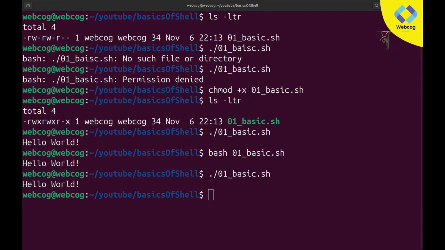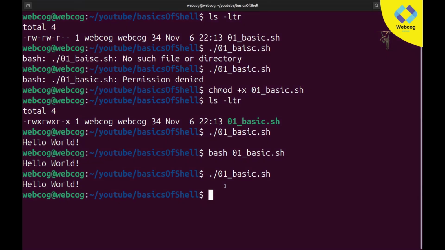Alright, so next thing we have is comments. What are comments? Basically, they are the part of code which is available in our file, but it will not execute. You can use comments for making some documentation. For example, if you have very long scripts and you want to set the documentation of the script, then you can write some comments in your file. These comments will not execute, but are still available in your file.